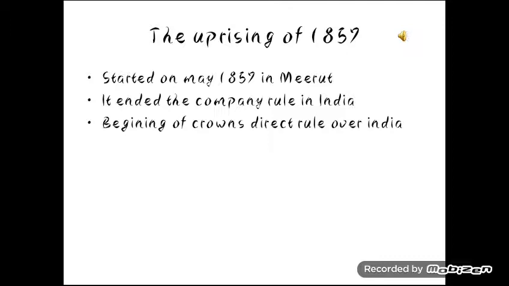Mangal Pandey and his group, the military group, revolted against the Britishers. Due to this, the company rule in India ended. The East India Company had to go back, and the British crown came into India and established British rule which was run by the Parliament of England.